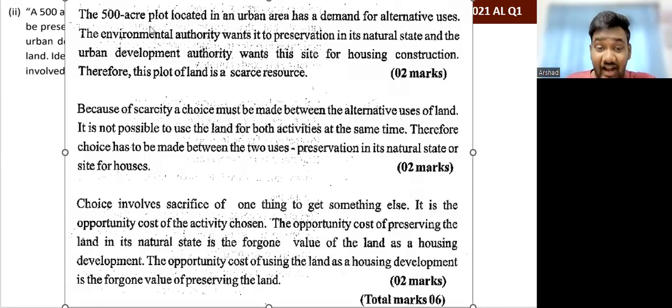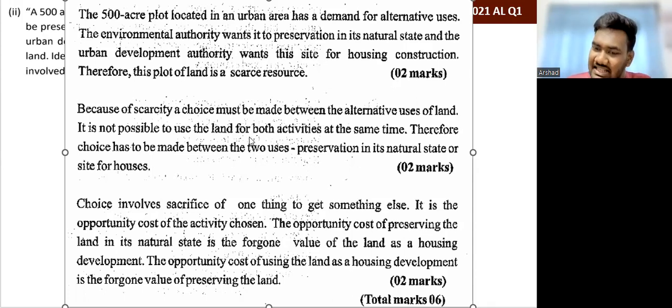See, the 500-acre plot of land in an urban area has a demand for alternative uses. The Environment Authority wants to preserve it in the natural state. The Urban Development Authority wants to use it for construction. Therefore, this plot of land is scarce. Is that okay? One plot of land, so many different demands are there. So this plot of land is scarce. That means it depicts scarcity. That's the first 2 marks.